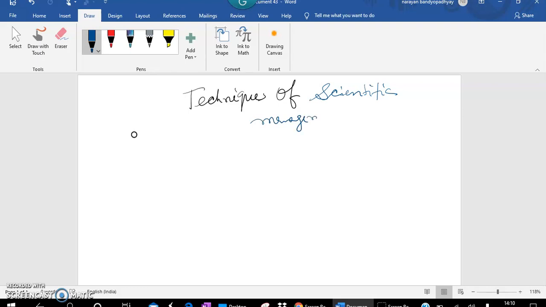That has been established by whom? Taylor. Okay, so now the main principle according to him was that the production, the performance of an organization, everything will be done through scientific means, through scientific ways. So how is it possible? There should be some technique. What are those techniques? At first let us jot down the names of the techniques that we will discuss in details.